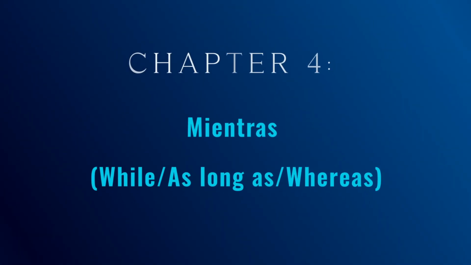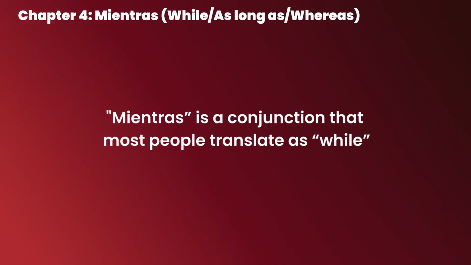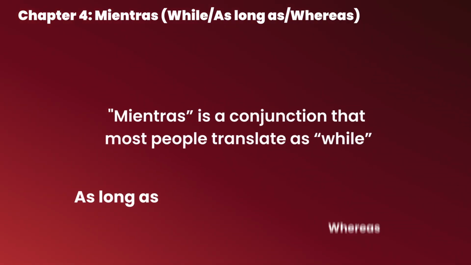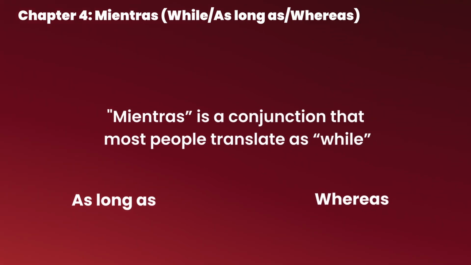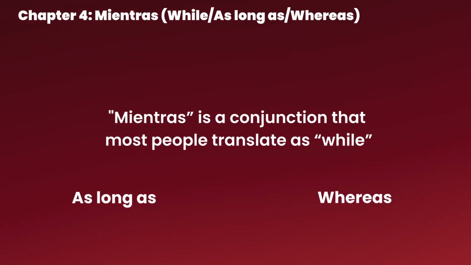Let's continue. Chapter 4. Mientras. Our next trigger is mientras. Here's where we need to be careful. Mientras is a conjunction that most people translate as while, but apparently it can also be translated as long as and whereas. Each translation has different use cases and only some of them trigger subjunctive. Let's cover each translation one by one.